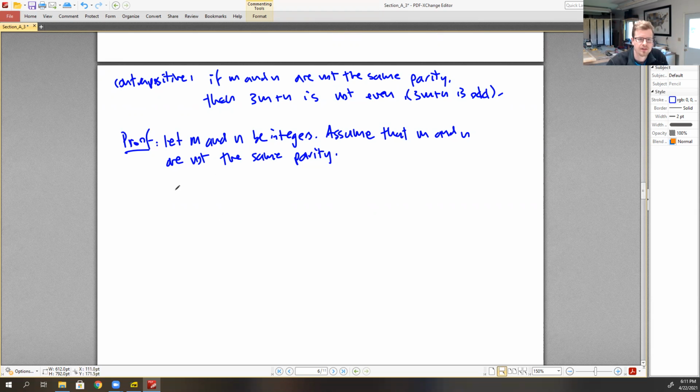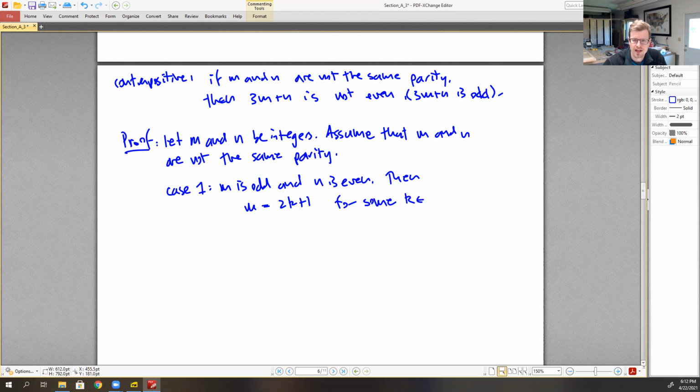So case one, let's have m odd and n even. When we have that, then m can be written as 2k plus 1, since it's odd, for some integer k. And n can be written as 2l, since it's even, for some integer l.